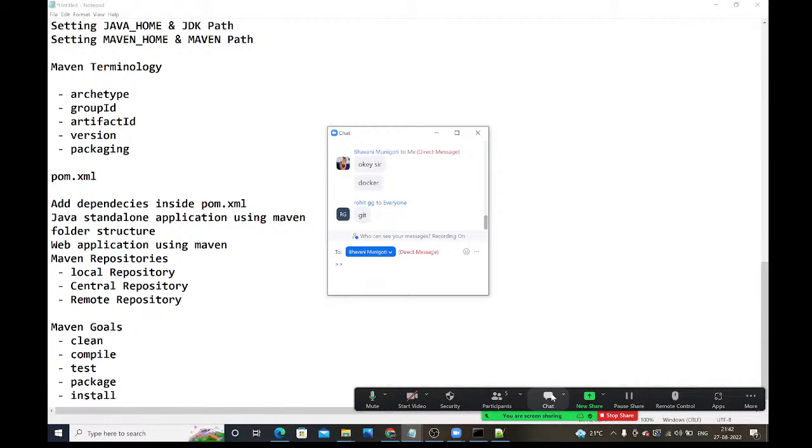Next session, I am going to start source code management tools. After that, I will start SonarQube. After that, I will talk about Jenkins. Later, Docker, Kubernetes, Nexus, all those things will come into the picture. We need to go in order.